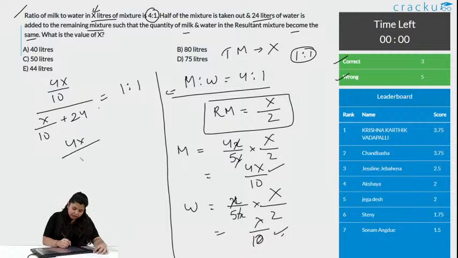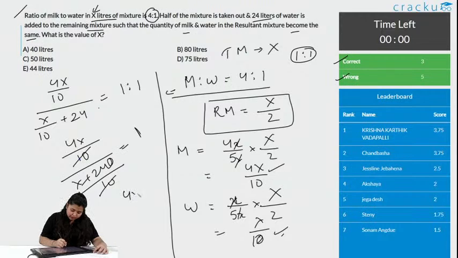So, 4x/10 over (x plus 240)/10 is equal to 1. 10 and 10 are cancelled out. So, it will be 4x over (x plus 240) is equal to 1.